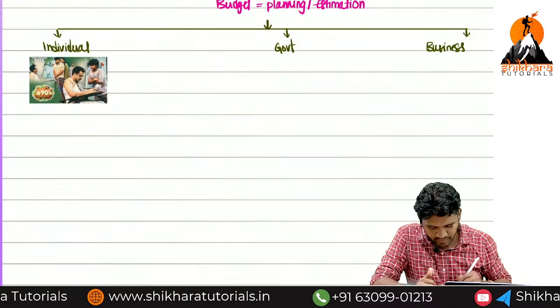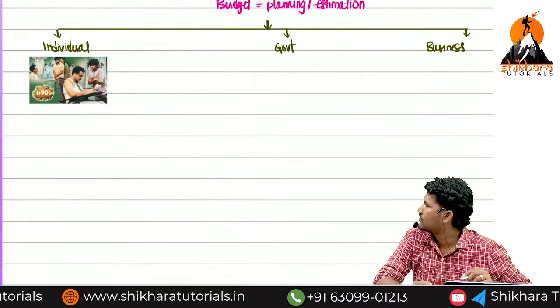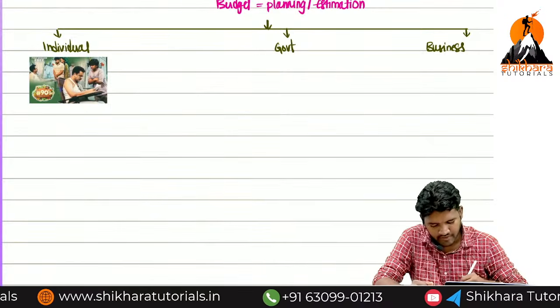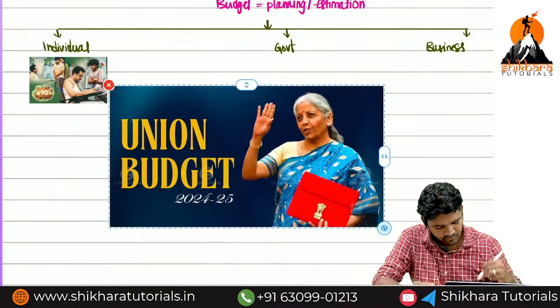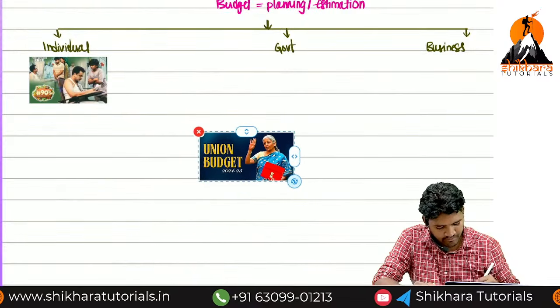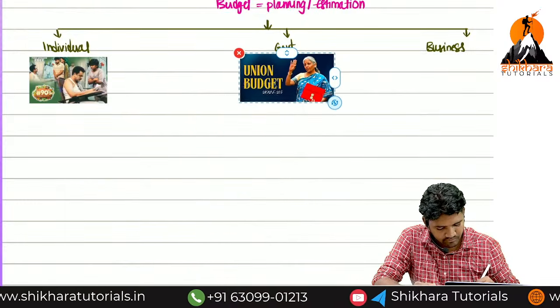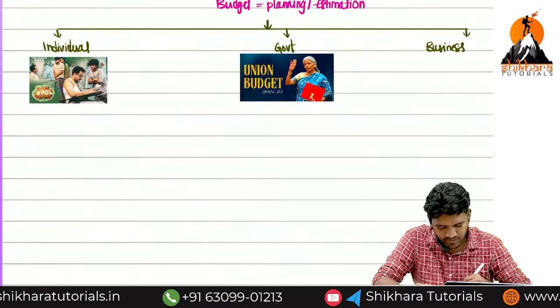Yeah, this is a perfect example for individual. Yes or no, ma? Okay, then fine. This is a perfect example for government, ma. Next.